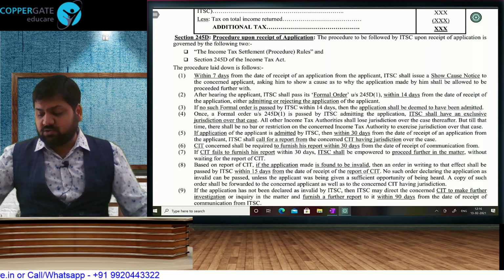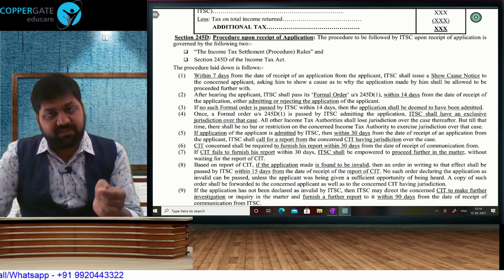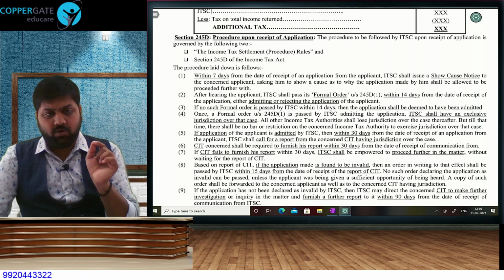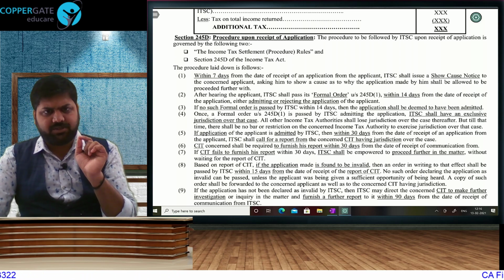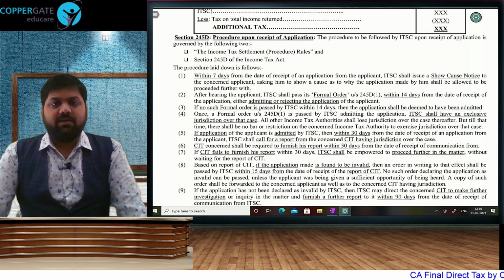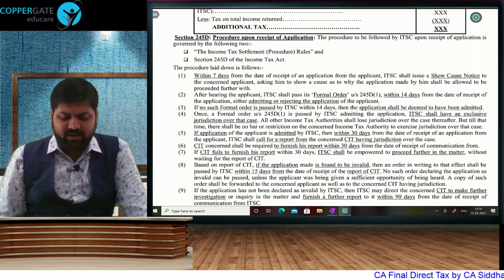Then they will give one chance to the commissioner. The commissioner has to prove if the assessee has given any false information. If you are able to prove, then the application will be rejected. No appeal against that, but an opportunity of being heard. Principle of natural justice has to be followed. Then in the second chance, the commissioner will present his case and request not to give you any waiver.